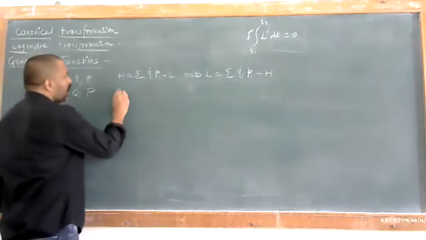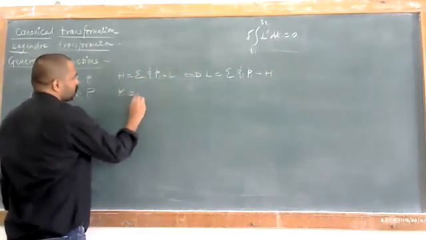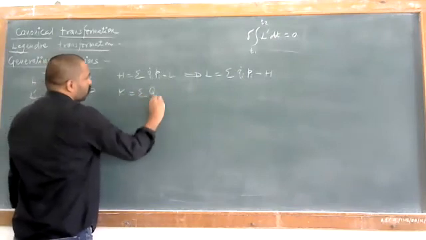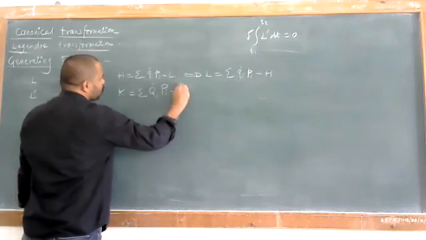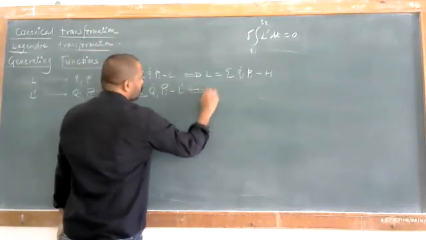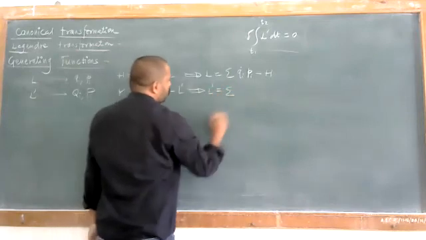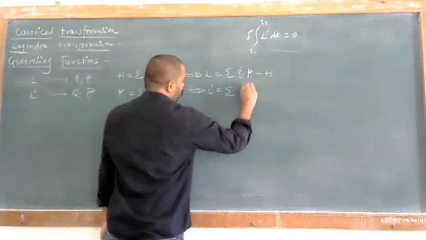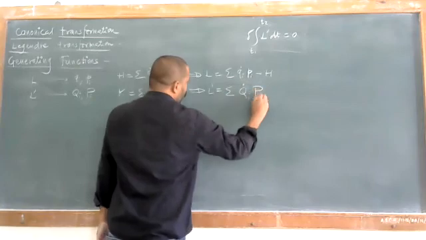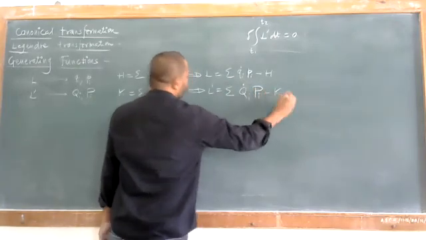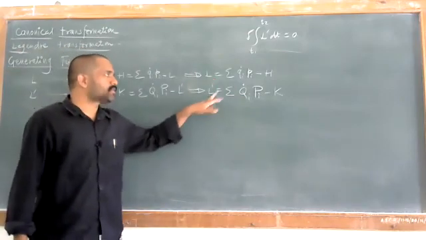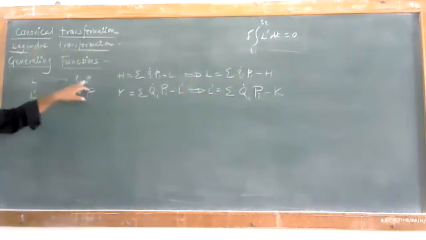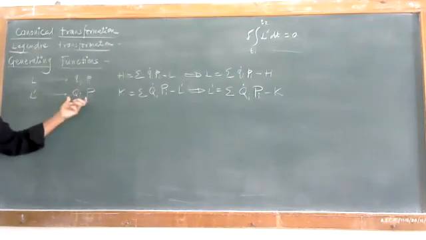The second thing is that we'll have a canonical equation, that is summation over Qi dot and capital Pi minus L dash. Now we'll have a new Lagrangian, that is L dash is equal to summation Qi dot into capital Pi minus K. So we'll have two equations, L and L dash. This is in terms of Pi Qi, and the second one, L dash, in terms of capital Qi Pi.